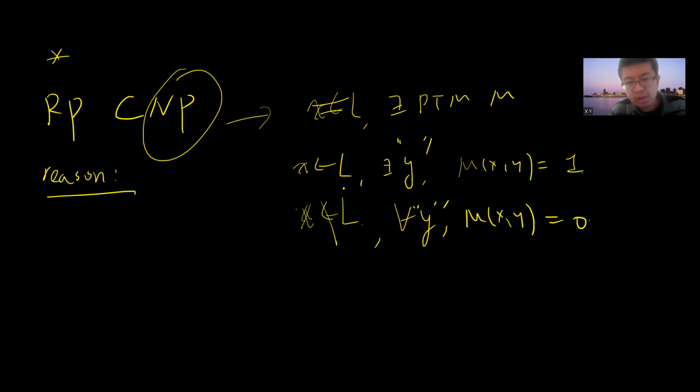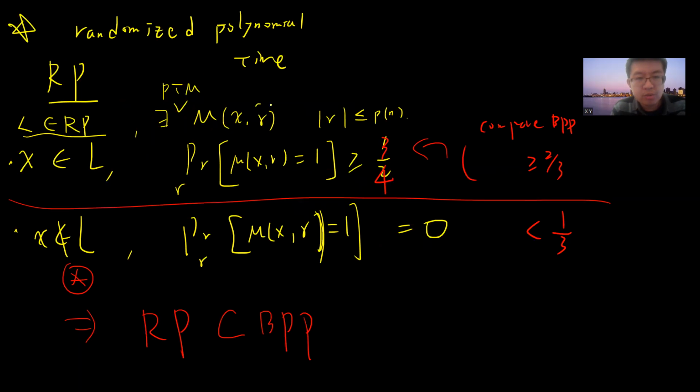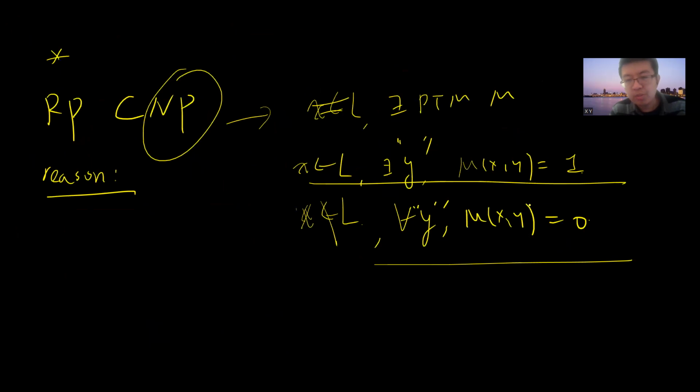Okay, so you make this kind of observation: one outputs 1, one outputs 0. So obviously you just take these random bits as a certificate. In RP you only require greater than half, but in NP you require it must be 1, right? So RP is also a subset of NP, because